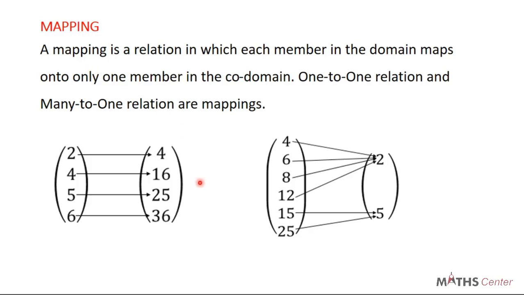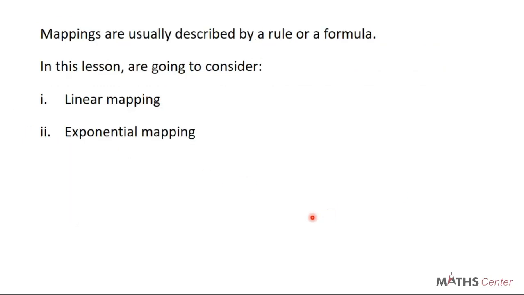In the previous video on relations, we saw that when you have two sets, they can be linked by a word statement, and that word statement is what we refer to as the relation. The connection between the two sets is what we refer to as a relation. In mapping, members of the two sets can be linked by a mathematical statement. In this case, it's not going to be a word statement, but a mathematical statement, and that statement is referred to as the rule or the formula.